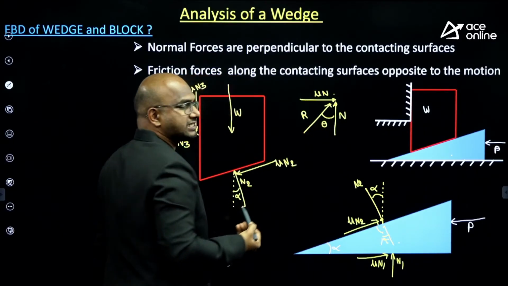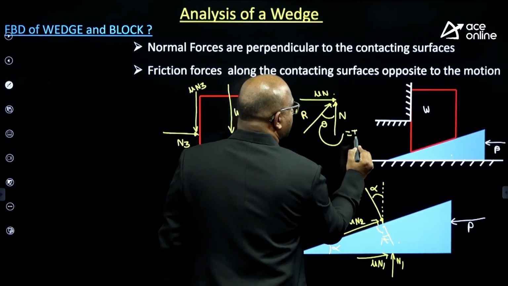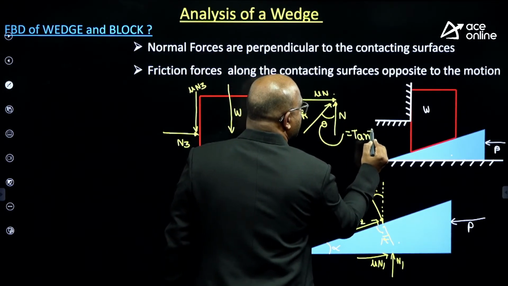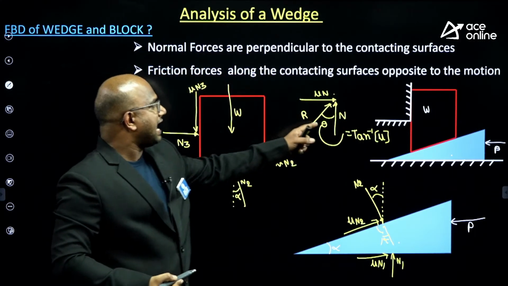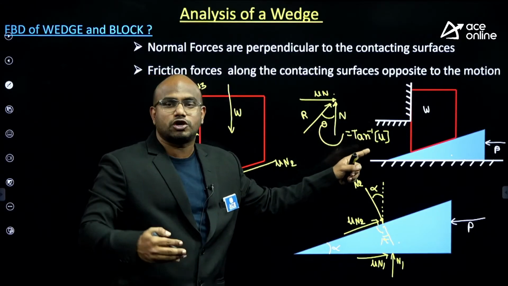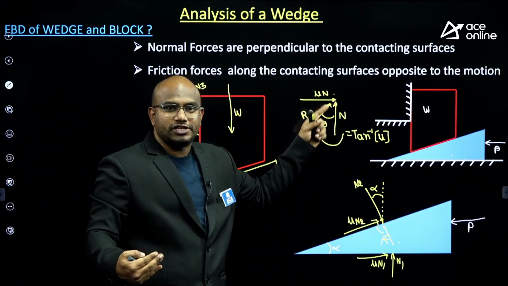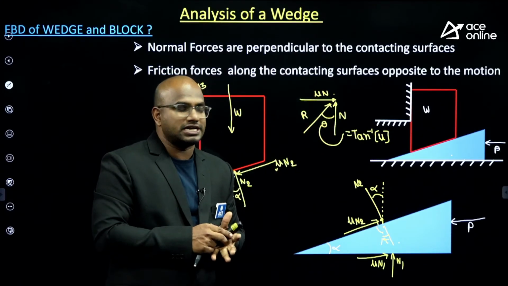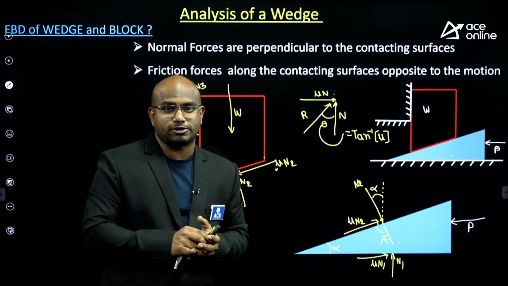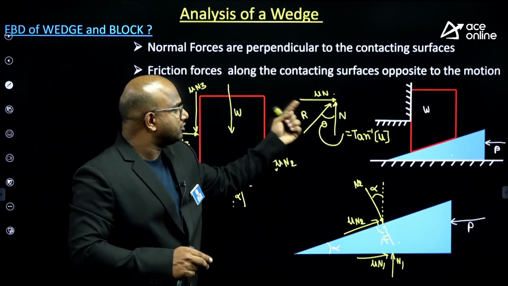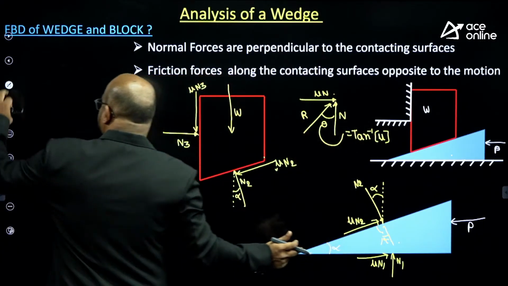But how much is this R making, guys? Angle theta with respect to the normal reaction. What is the formula for theta? Anyone? Theta equals tan inverse of mu. Mu is the coefficient of friction between the contacting surfaces. So R is the resultant of this friction force as well as the normal reaction. Theta is the angle made by the resultant with respect to the normal reaction, only with respect to the normal reaction, guys. So I can replace these two with a single resultant. Same way, how can you get theta? With the help of tan inverse of mu, guys.